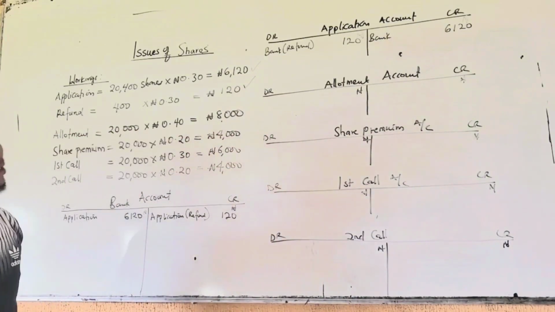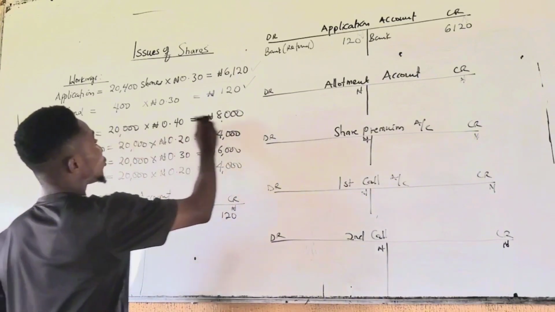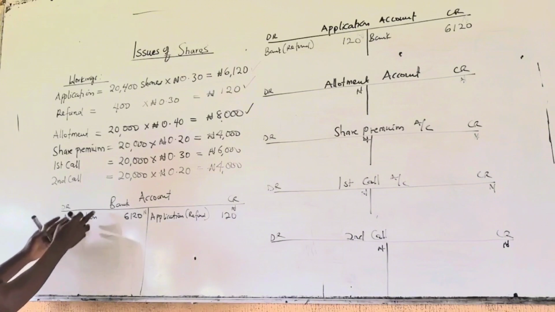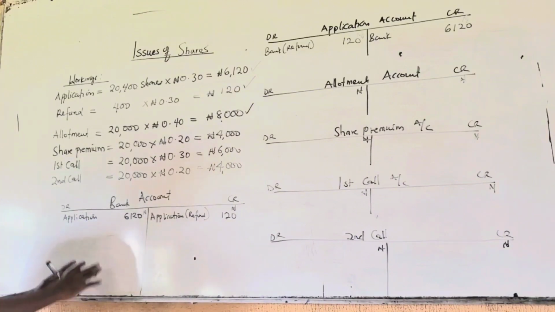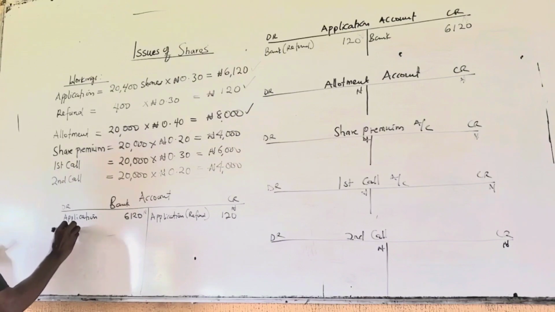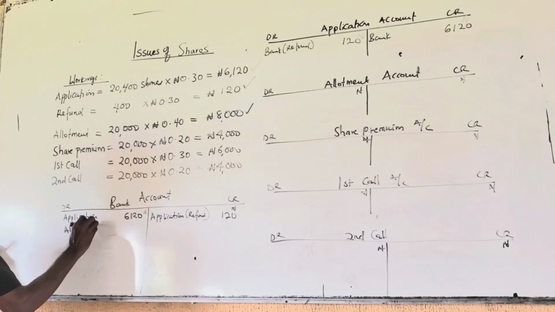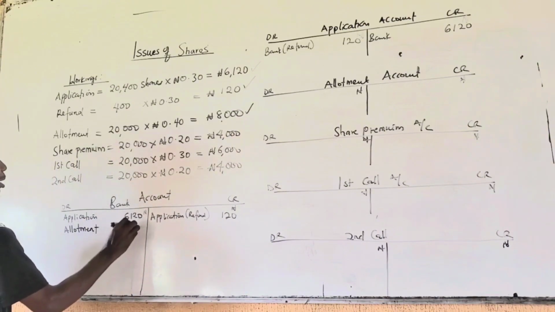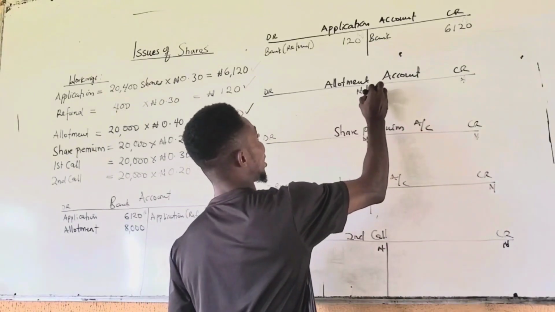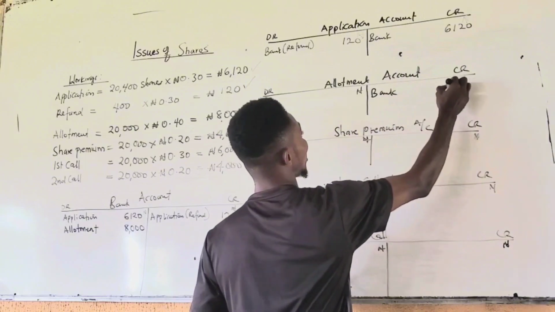Next is allotment. How much was received on allotment? 8,000. So you debit the bank account of the company and credit allotment account. We receive money for allotment. Allotment, 8,000. You credit allotment account, particular will be bank, 8,000.